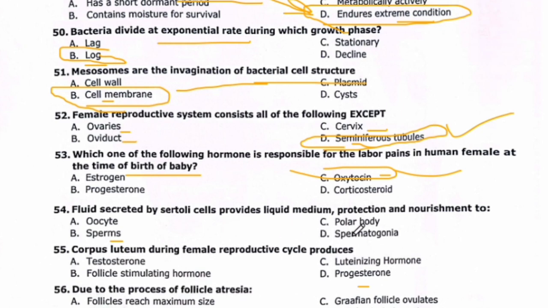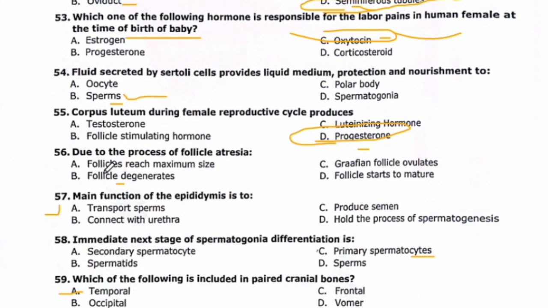Fluid secreted by sertoli cells provides liquid medium, protection and nourishment to sperms. Corpus luteum during female reproductive cycle produces progesterone, delta. And due to the process of follicle atresia, follicle degenerates.